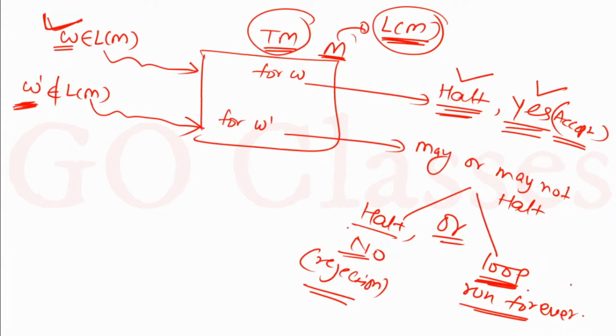Okay, but in this scenario we do not know what is happening, because our Turing machine you can think of as a black box. We don't know what is going on inside. We don't know whether this Turing machine is in an infinite loop or not. Inside this black box, let's assume this Turing machine has gone into an infinite loop. Then also we do not know whether it has gone into the infinite loop or not. So this is the problem that will introduce undecidability.